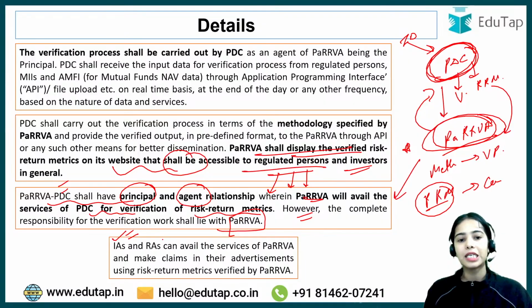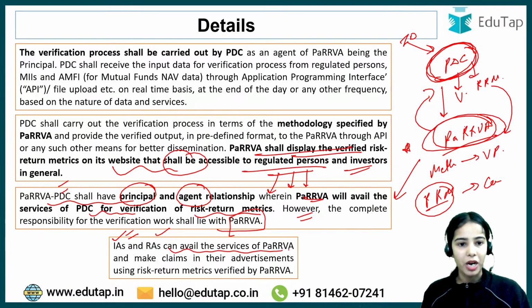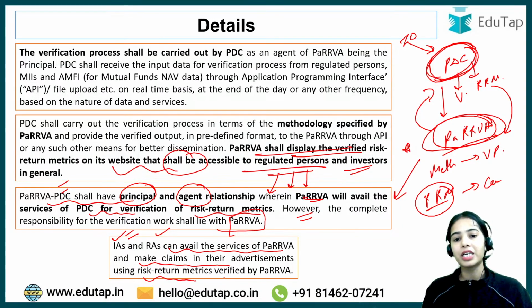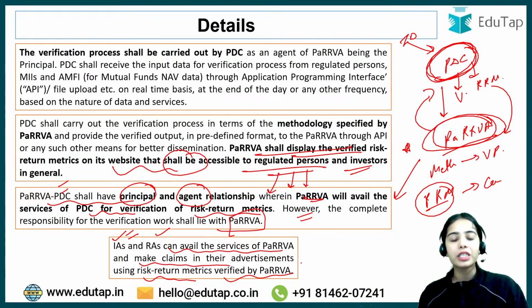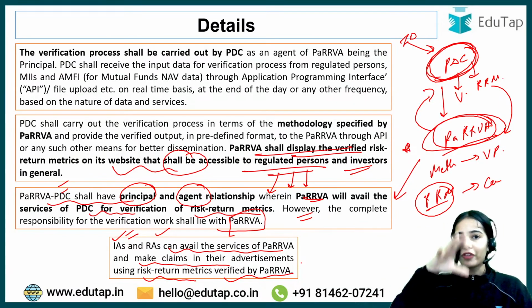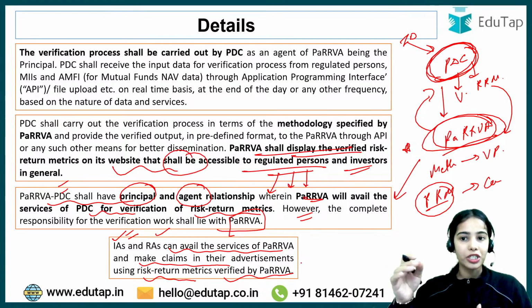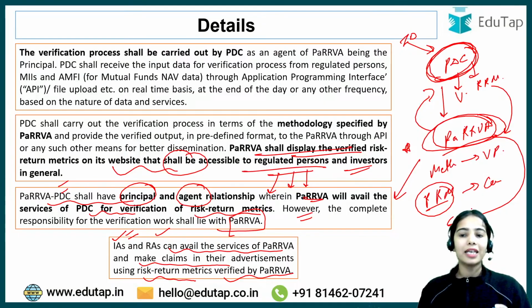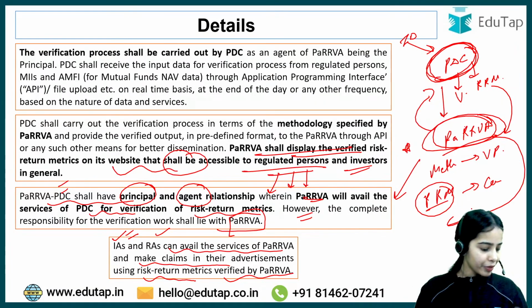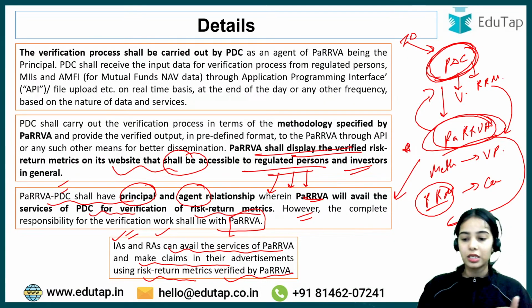So investment advisors and research analysts can avail the services of PaRRVA and they can make the claims in their advertisement using risk return metrics verified by PaRRVA, and you will trust these metrics more because they are verified. Their verification has been conducted by the stock exchanges, and then the PaRRVA has the responsibility, that is the agency recognized under the SEBI. So you can understand that if investment advisors or research analysts are showing you some data that is verified by PaRRVA, you will trust it more. Okay, any confusion here? Yes.